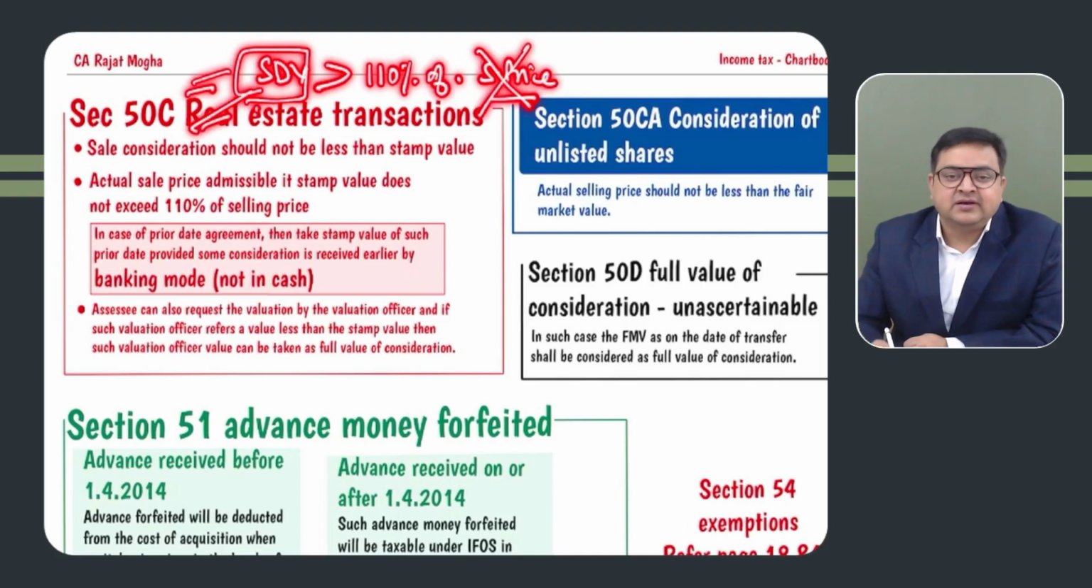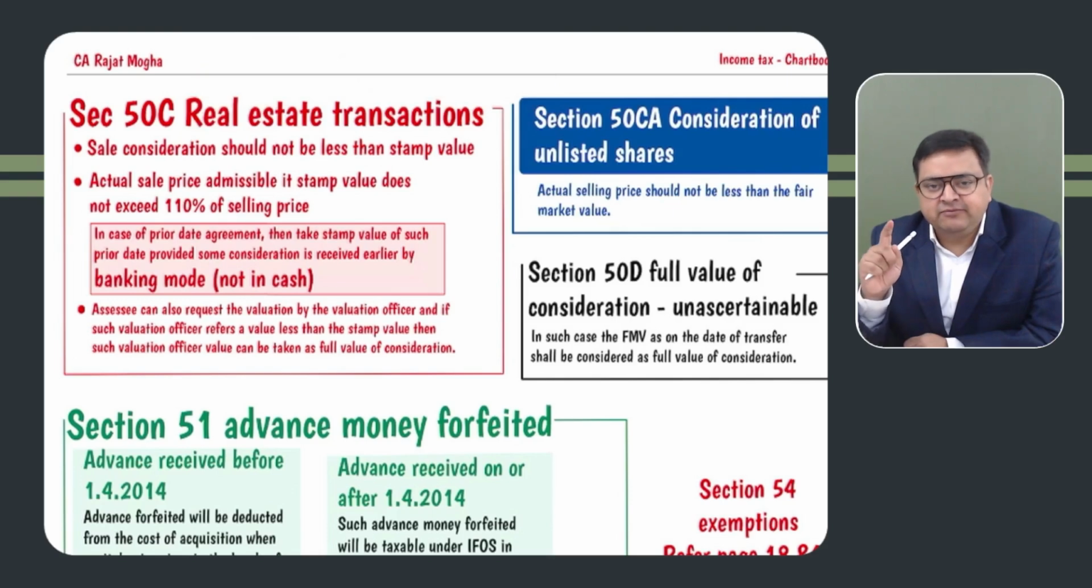Now, stamp duty value should be taken at the time of transfer, at the time of registration. But if there is a prior date agreement, and the assessee proves that there is a prior date agreement and actually some consideration is already received at the time of agreement, not in the form of cash. It should be a banking mode. So if you have received any amount through banking mode, account payee cheque, account payee bank draft, ECS, NEFT, etc., then we can take the stamp duty value of the agreement date also.